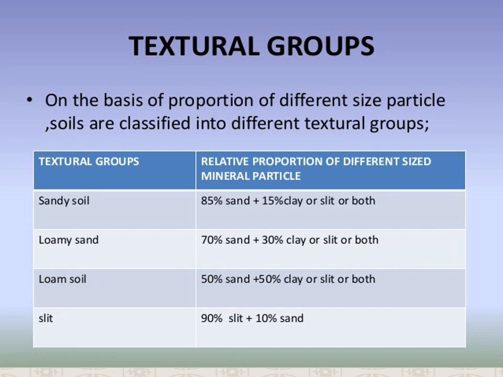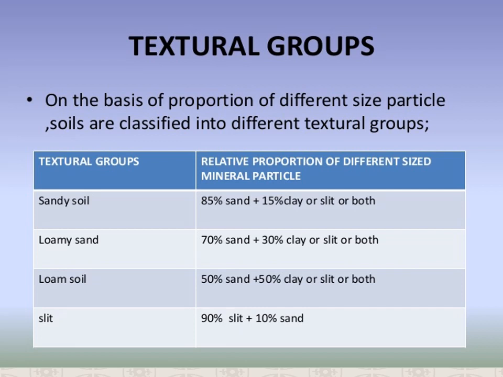Loamy soil has the right amount of gravel, sand, silt and clay particles. It is the best soil for cultivation.